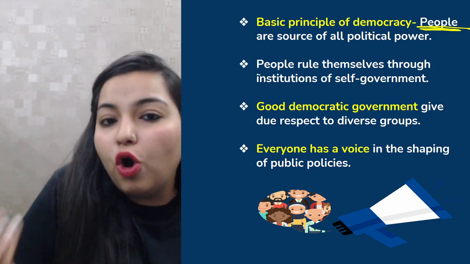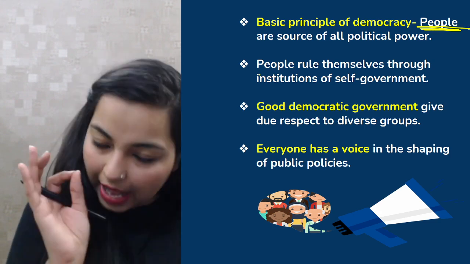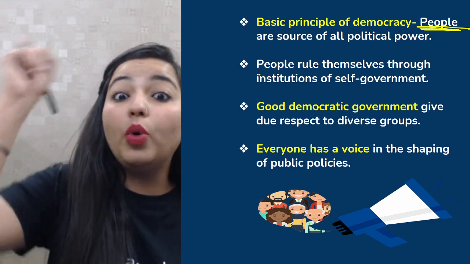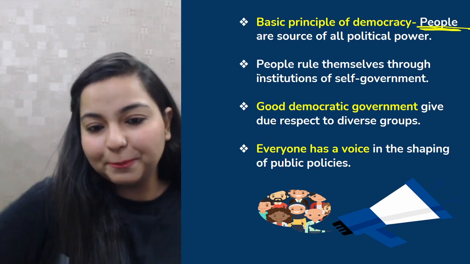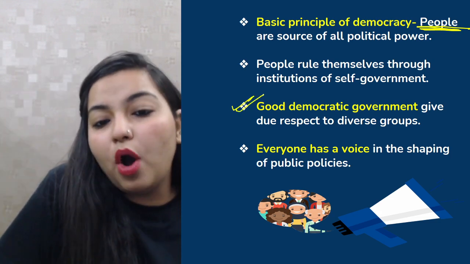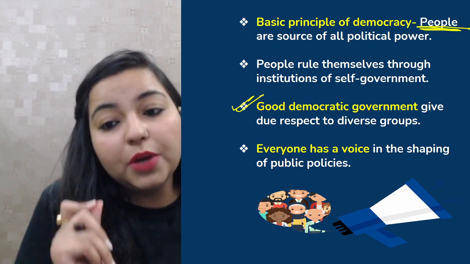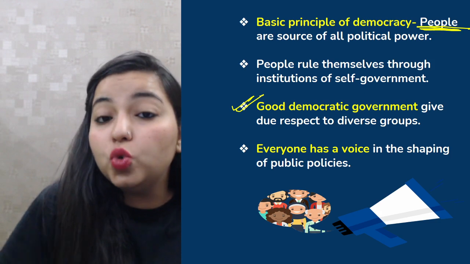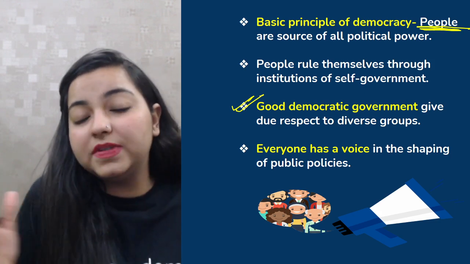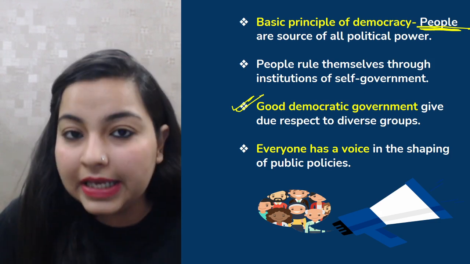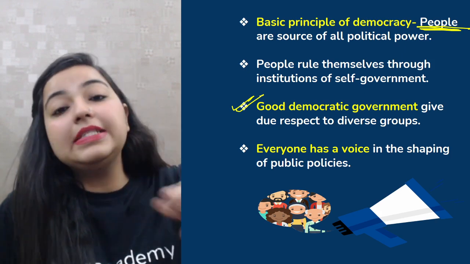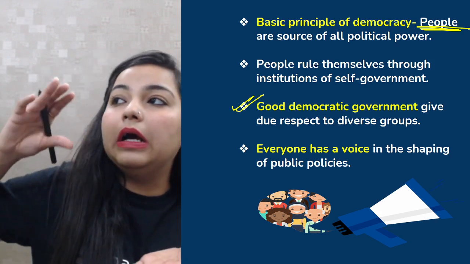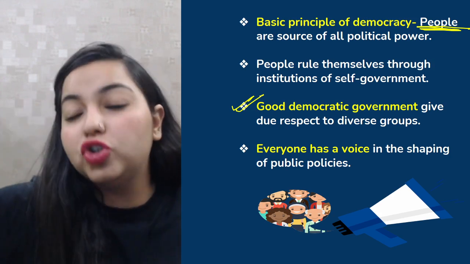So basically, what do people want? People want to be ruled. Agreed. People want to be ruled, but they want to rule themselves through institutions, right? And a good democratic country, if you talk of a good democratic country, that only comes when the government gives due respect to the different social groups that are present in the community, not disregarding any particular minority community, or not giving more preference to the majority community.